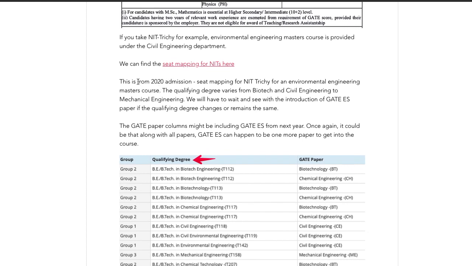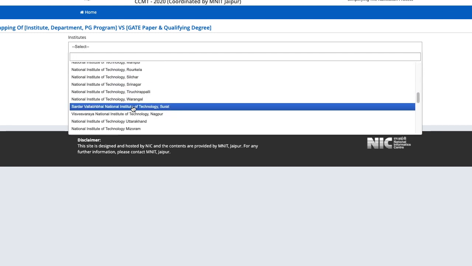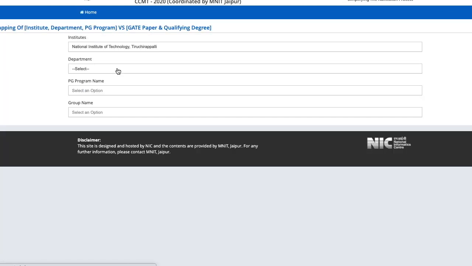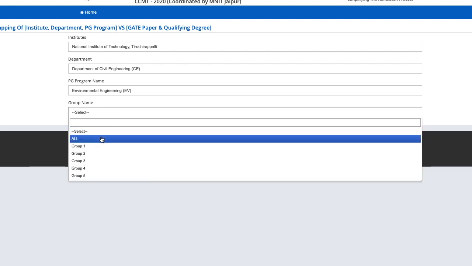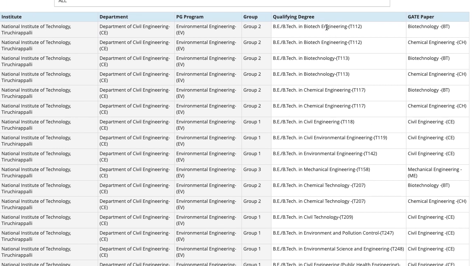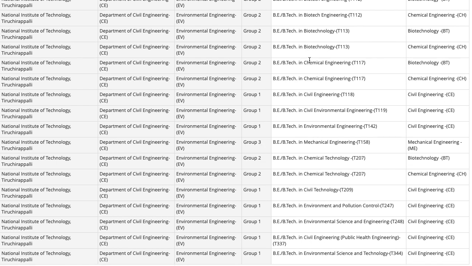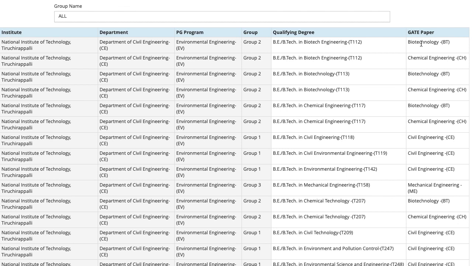To understand how they intake people, you can find the seat mapping on the CCMT official website. If you click on the seat mapping, you can select the institute which you are planning. For example, here I am selecting NIT Trichy, Department of Civil Engineering and Environmental Engineering. Here they have different groups. I'm selecting all here. Here you see the qualifying degree varies from biotech, chemical, civil, mechanical. From all these qualifying degrees they are taking people and they have specified what GATE paper they are accepting. This is of the previous year.